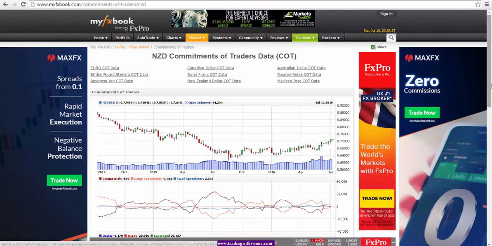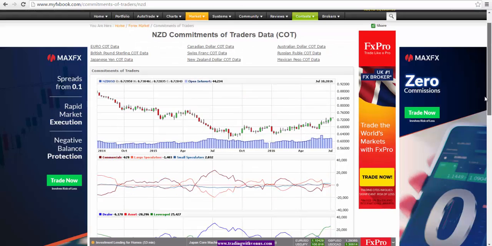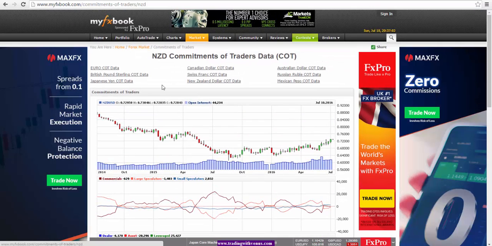Moving on to the New Zealand commitment of traders data here, we see that the net long positions have actually increased. So for leveraged money, we have gone from 23,639 to 25,427 long positions. So they have added to their long position. This means that the bigger players are actually bullish on New Zealand dollar.